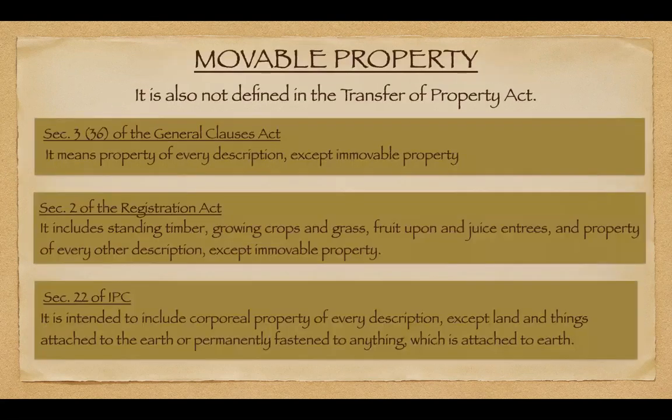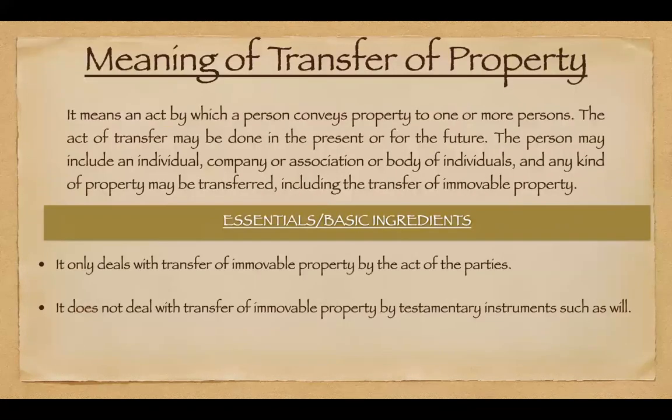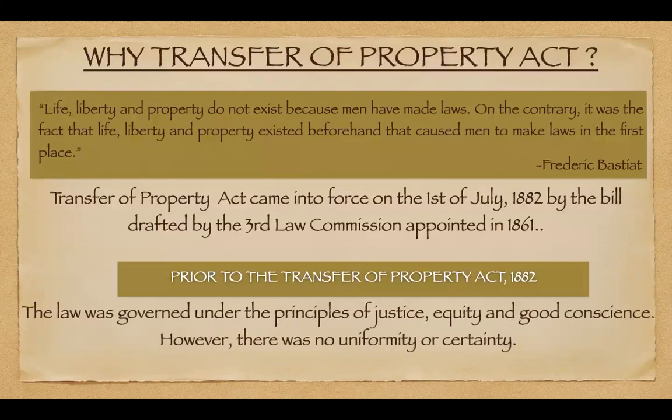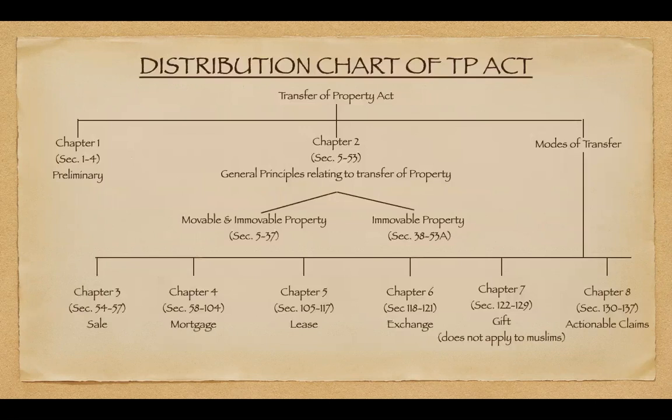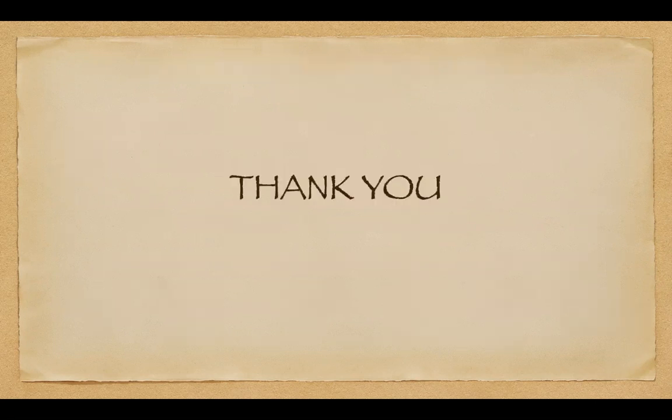Then we discussed movable properties, then immovable properties, then the meaning of transfer of property and the basic ingredients or essentials of transfer of property. Then why the Transfer of Property Act was required, or the need of the Act, and then the distribution chart of the Act. This is all we discussed in the preliminary introductory class of transfer of property.